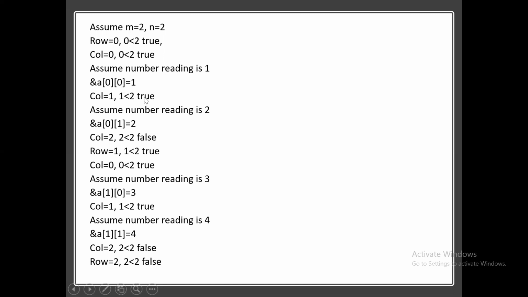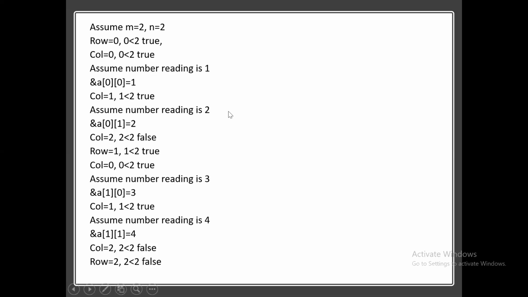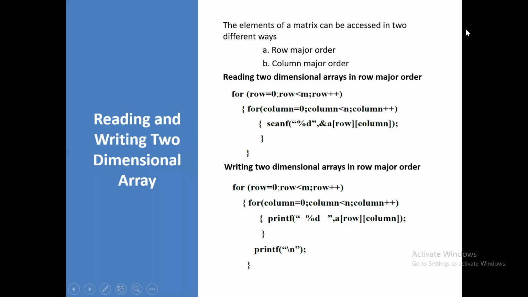The n value is 2 here, so that is true. Now 1 less than 2 condition is true, and it enters into this for loop. Now you are reading another value, 2, that is ampersand of a of 0. The i value is not changed, only the j value is changing. So for this one, a of 0 1 is 2 here. Now control goes to column plus plus. Now column is incremented to 2, and 2 less than 2 condition is false.